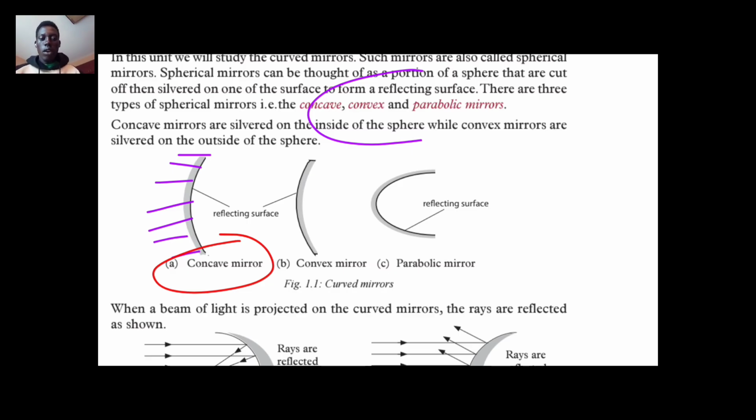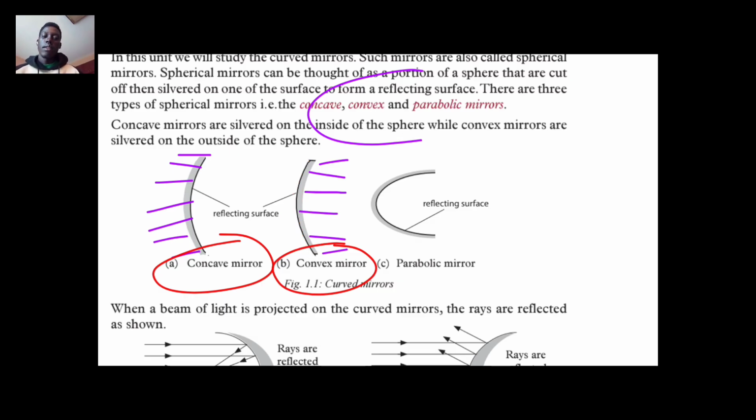While convex mirrors are formed by silvering the outer part of the sphere. This is the part that is silvered, the outer part of the sphere.